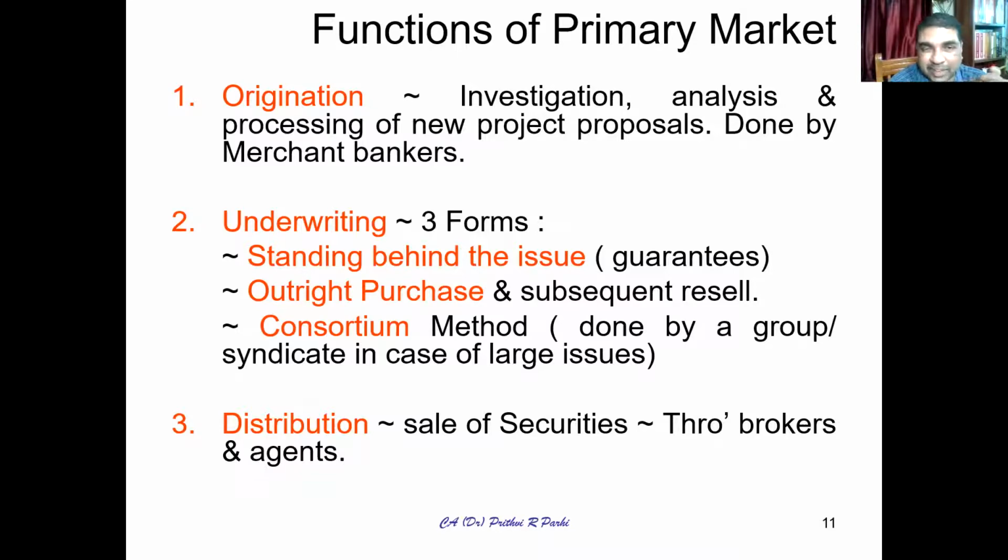One more kind of underwriting is the outright purchase and subsequent sale. Here, the underwriter purchases the entire securities. That means at that moment, the securities are fully subscribed. Subsequently, it is the underwriter who resells them. That is one more method of underwriting. And there is one third method also, the consortium method, where a group of entities, a group of underwriters, come together and stand as a guarantee.